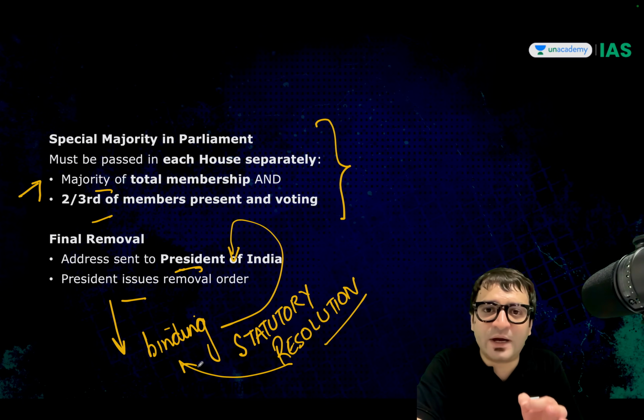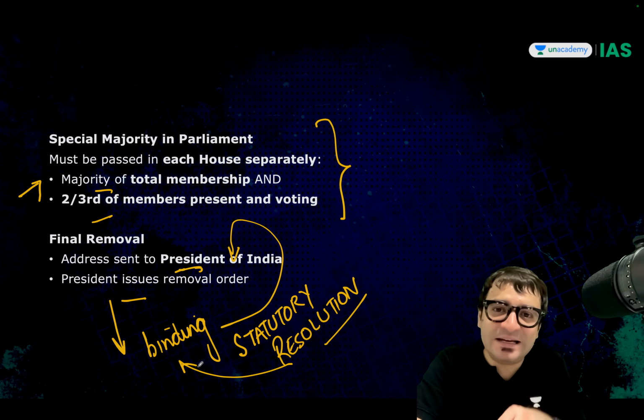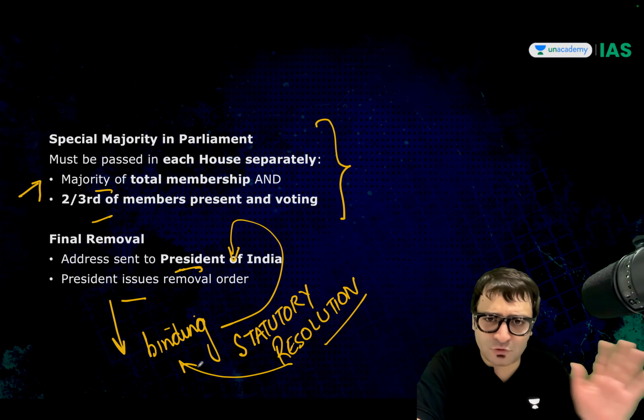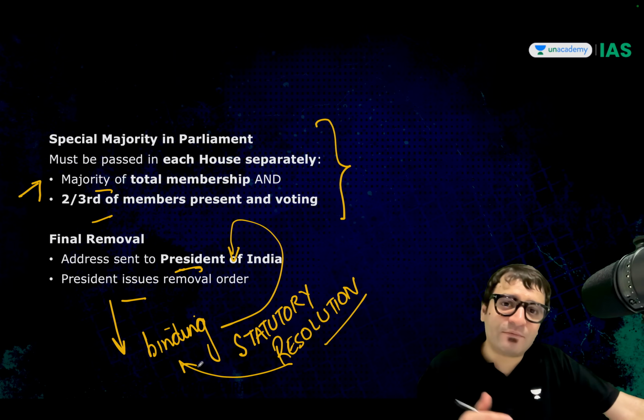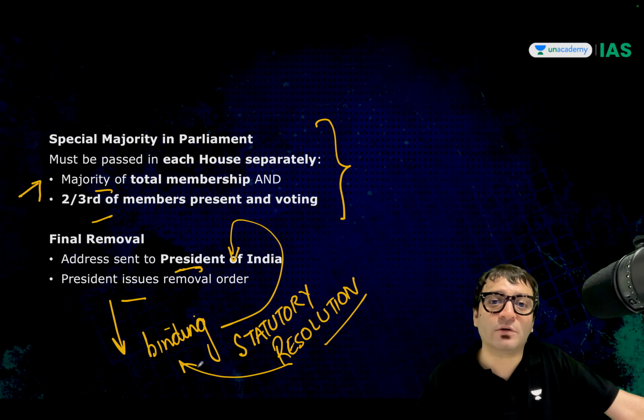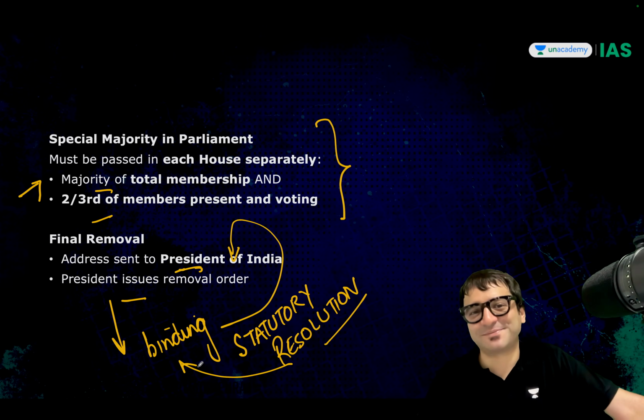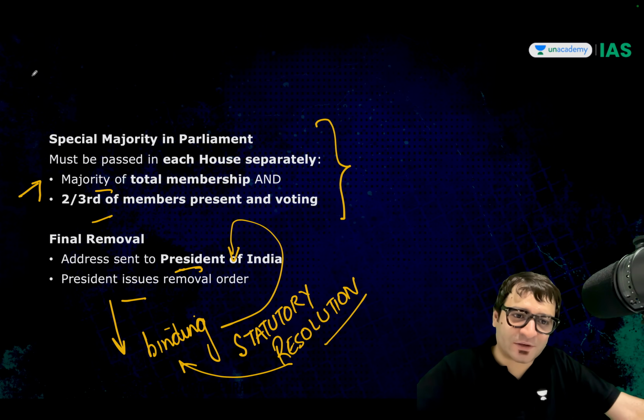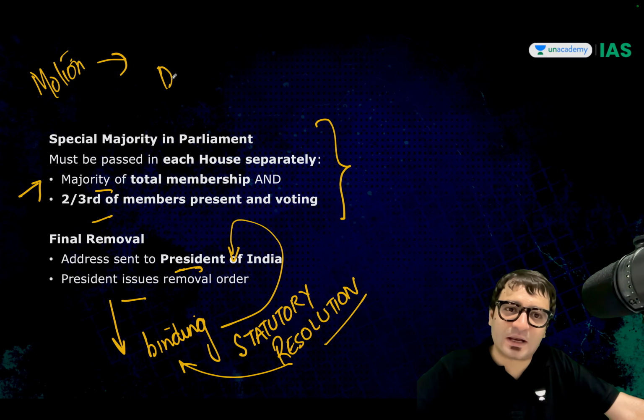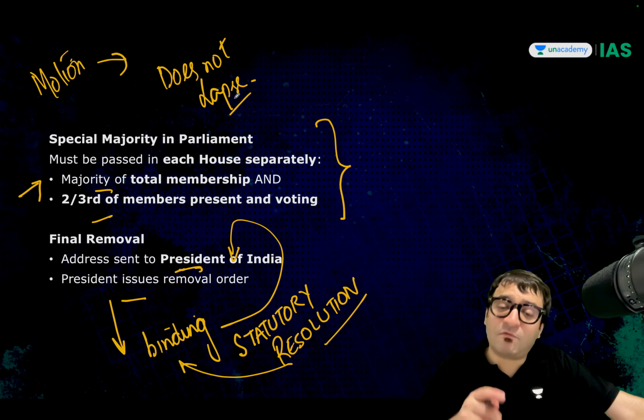Bills on which a joint sitting has been notified by the President do not lapse. You might also have read that a motion calling for the removal of a judge also does not lapse. Yes, sir, we have heard about it. One more question.